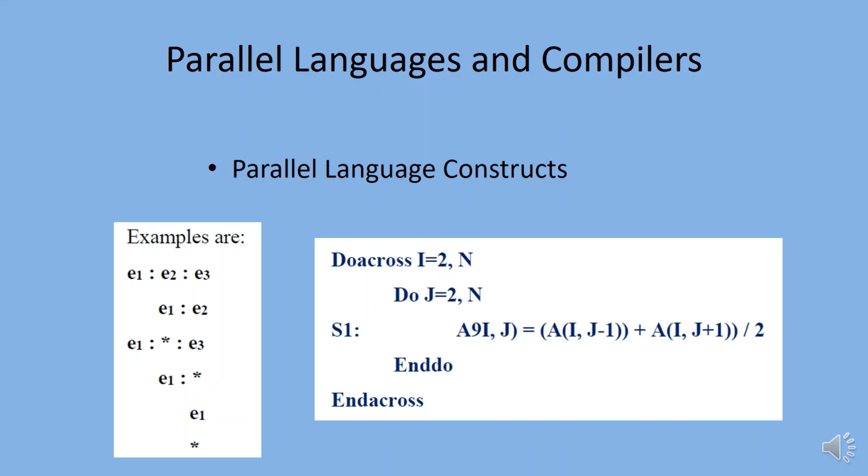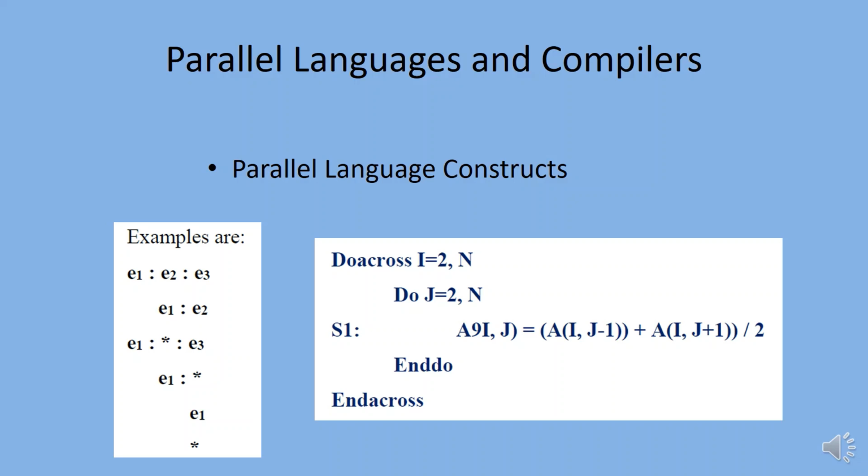Parallel flow control. The conventional Fortran do loop declares that all scalar instructions within the do and do pair are executed sequentially, and so are successive iterations. To declare parallel activities, we use the do all, end all pair.